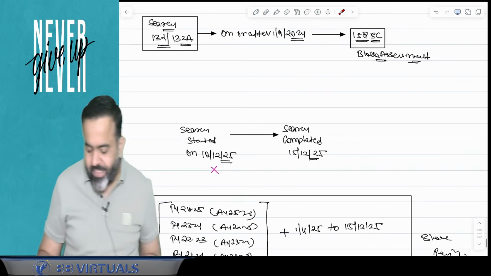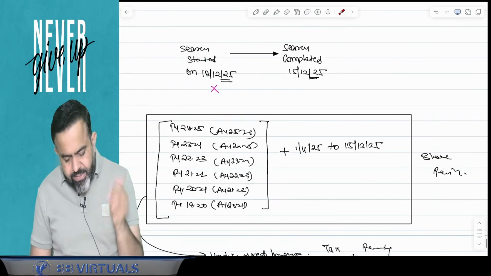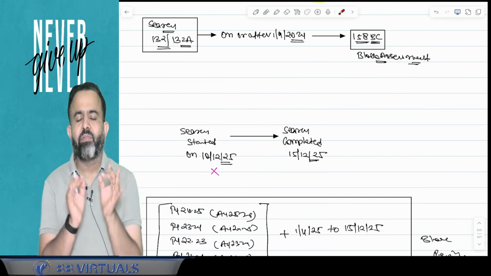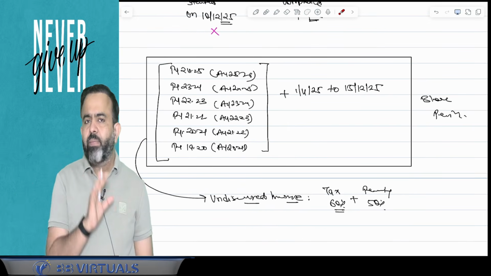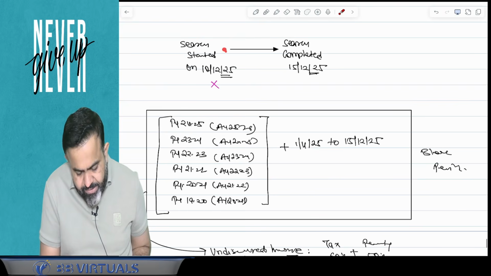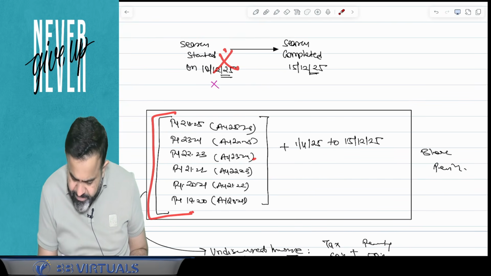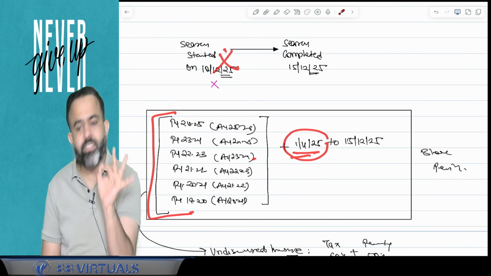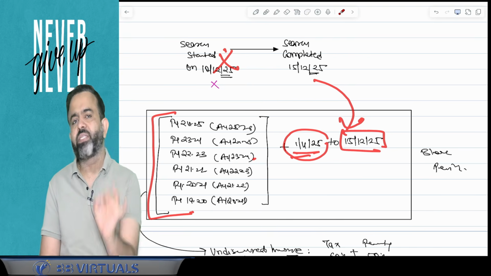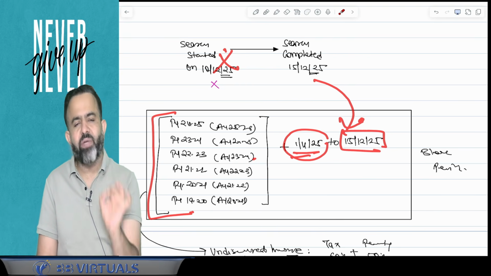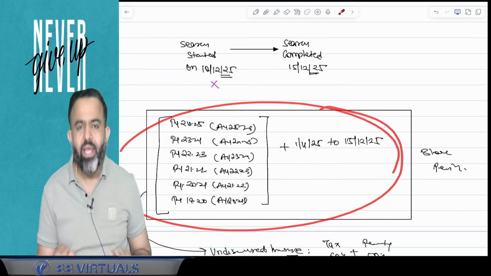So the lawmaker says that suppose search is conducted in case of SSC. In this particular case, there will be an assessment for the block period. Now, what is the meaning of the block period? So guys, here block period means like search started in this year, then just as of now, ignore this year, take the last 6 years, plus the 1st April of the previous year in which search is started till the date of the completion of the search. Till the date of the completion of the search means the last authorization is made, or in simple words I can say that Panchnama is drawn, that is called search completed. So guys, this period is known as the block period.